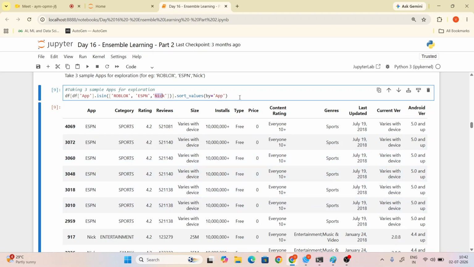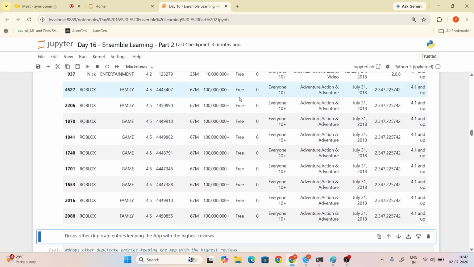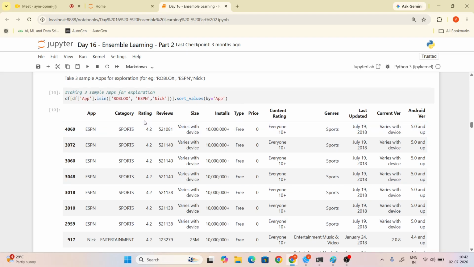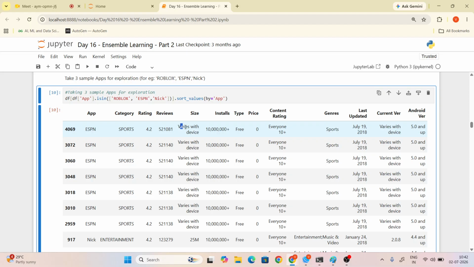What's the category of this application? Sports. And their rating, reviews and size. The size depends on the device: if you are using iPhone, laptop or Samsung, it varies with device. Then come to installs.